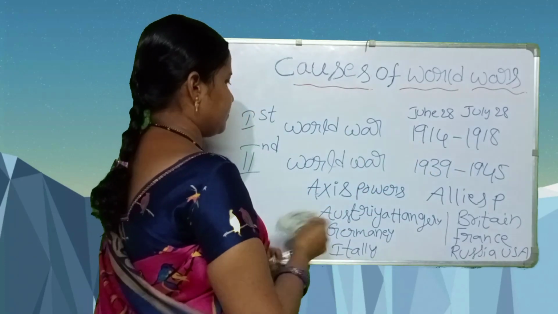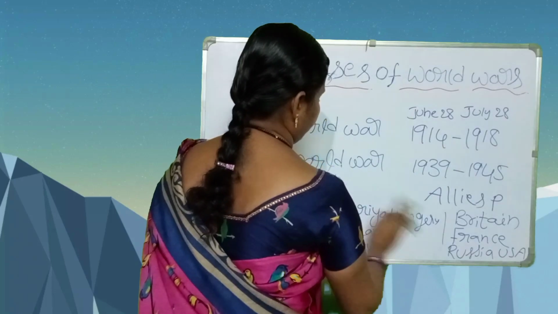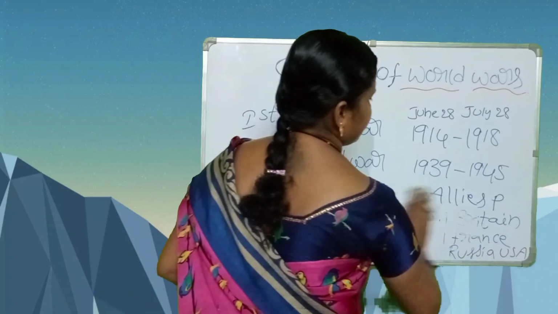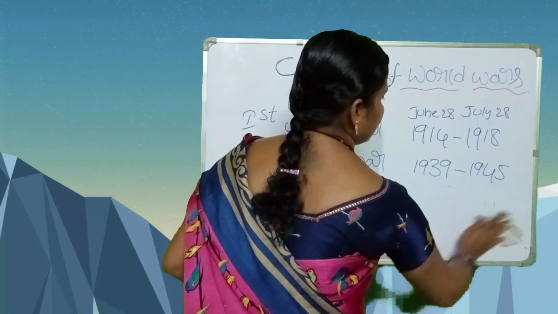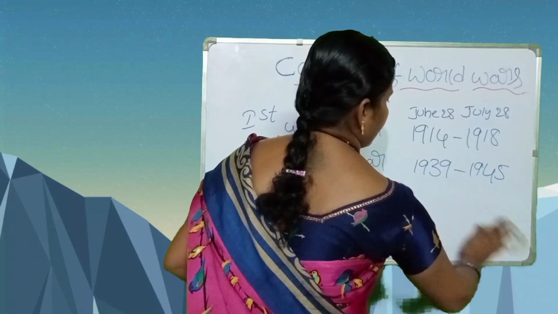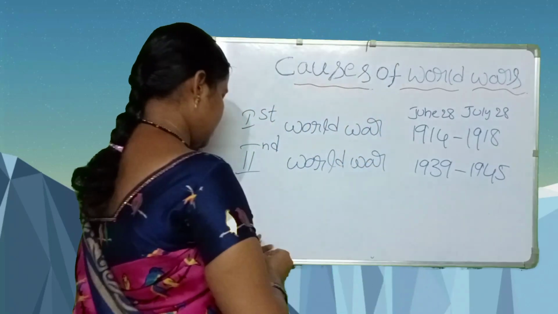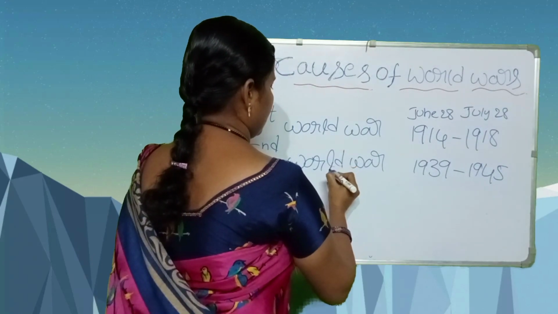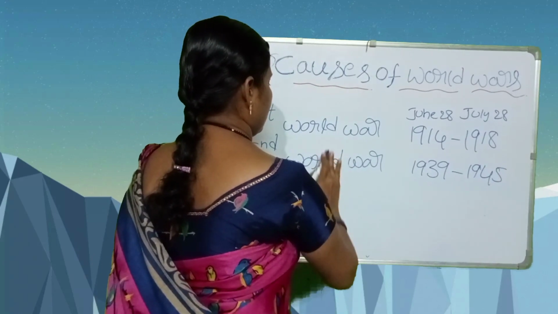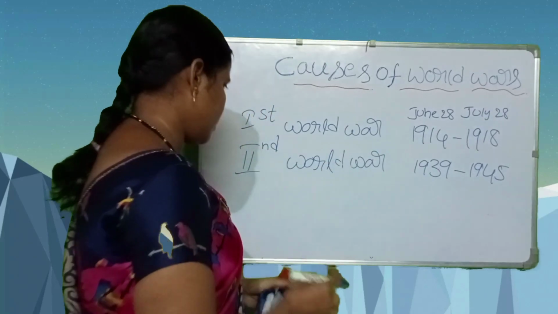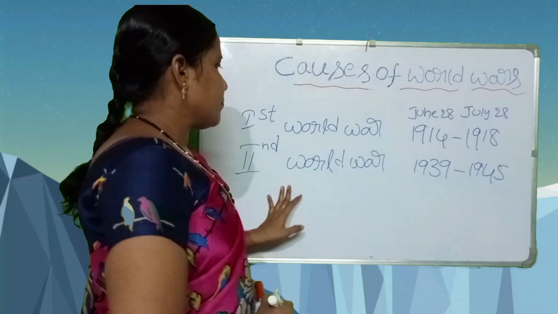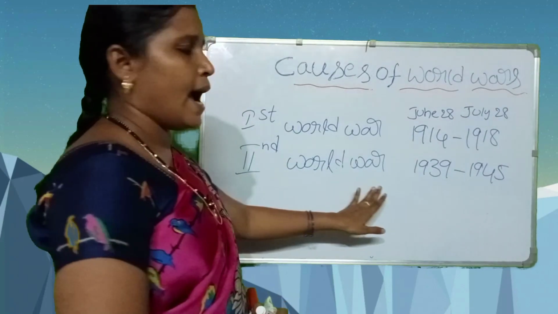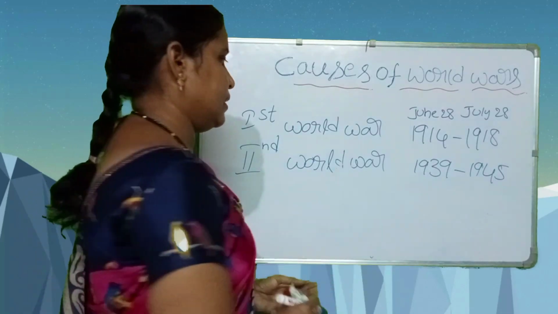Next we see the Second World War. What is the immediate provocation, immediate cause, immediate reason for the Second World War? Students, here in the Second World War, Germany attacked Poland.